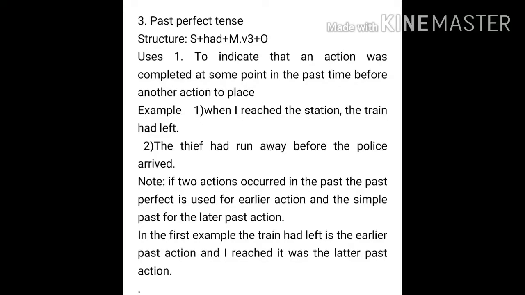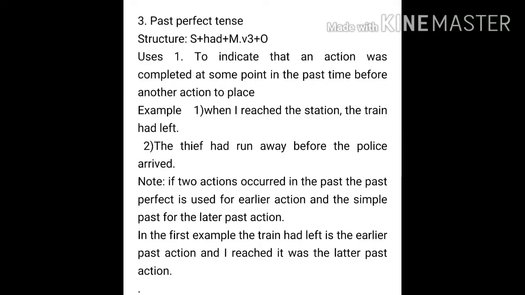As you have seen in the present perfect also, every perfect tense will have the third form of the verb. Now the use is to indicate that an action was completed at some time in the past before another action took place. Example, when I reached the station, the train had left. So when I reached the station, the train had left.